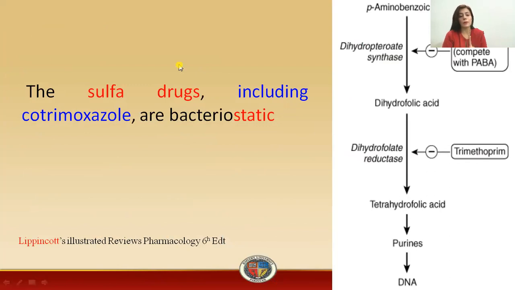Now, these sulfonamides, the sulfa drugs, which also include cotrimoxazole, or all the sulfonamides which are available in the market, are actually bacteriostatic. That is, these are drugs which will inhibit the growth of the bacteria. They will definitely not kill the bacteria. So this was all about the mechanism of the sulfonamides. I hope you will understand the lecture.